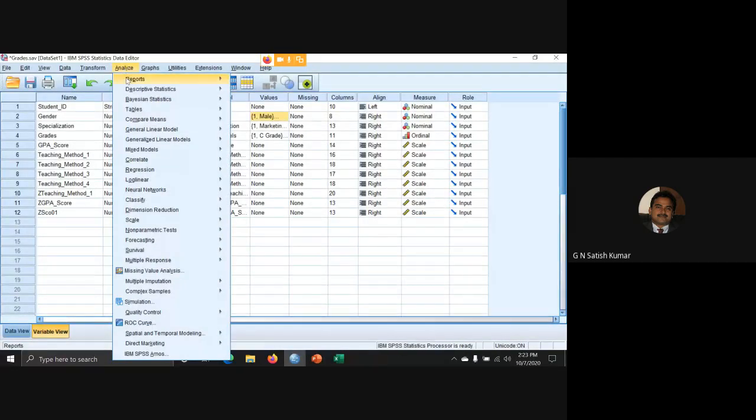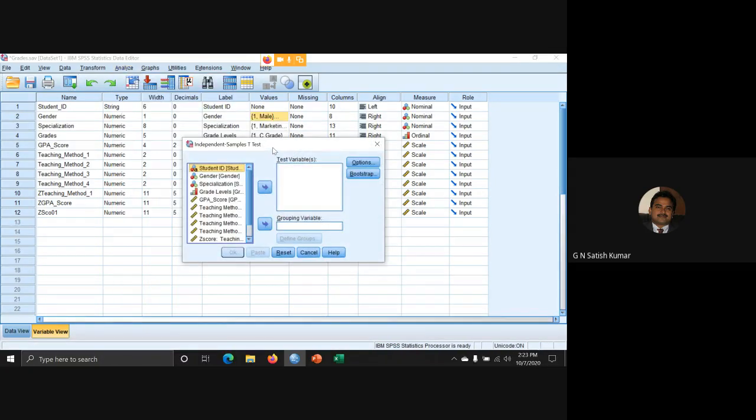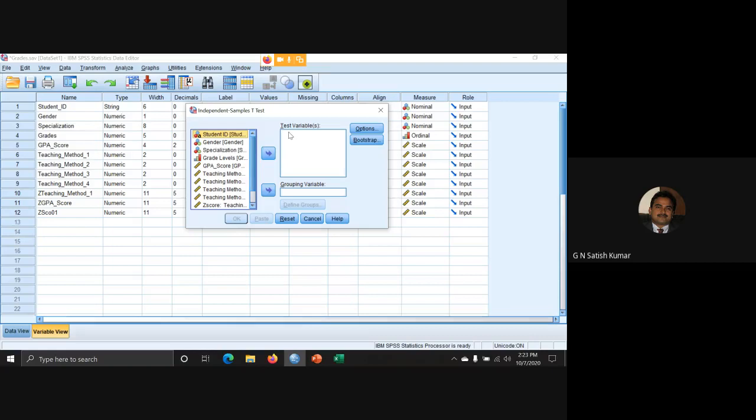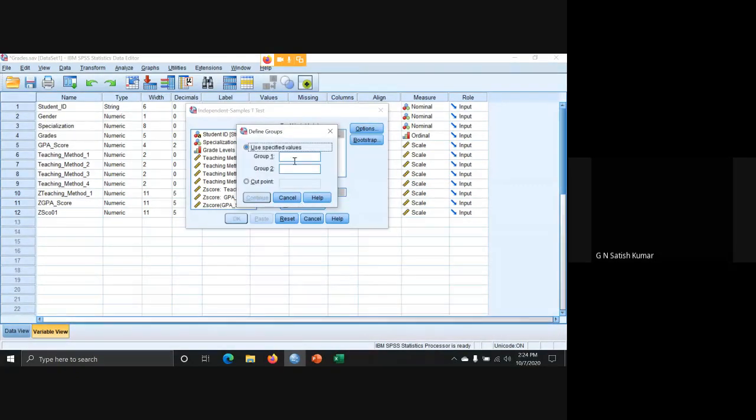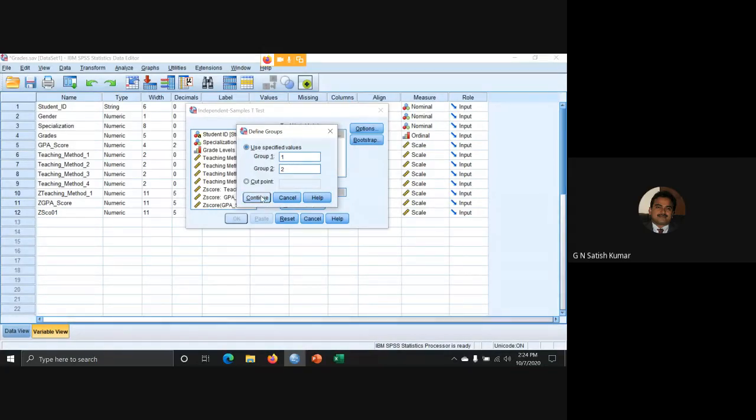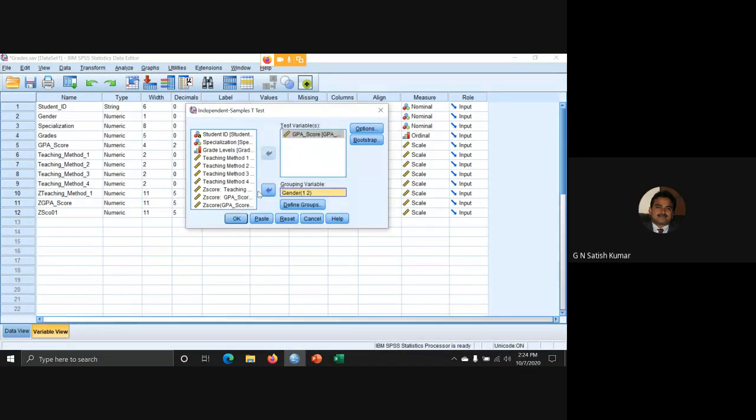Analyze, compare means, independent sample t-test. Now in this independent sample t-test, the testing variable is GPA score and the grouping variable is gender. And after taking gender, you need to define the groups. There are exactly two levels. You can see 1 means male, 2 means female. Continue and click OK.